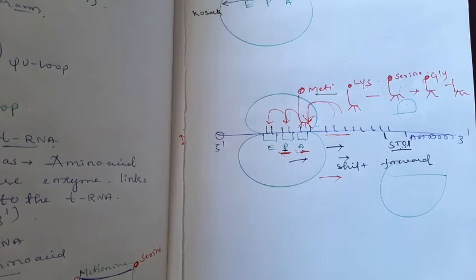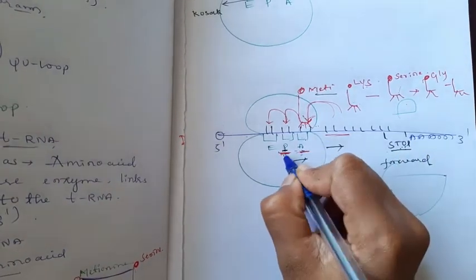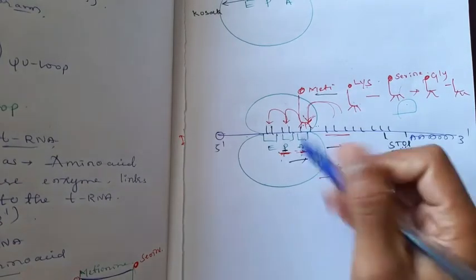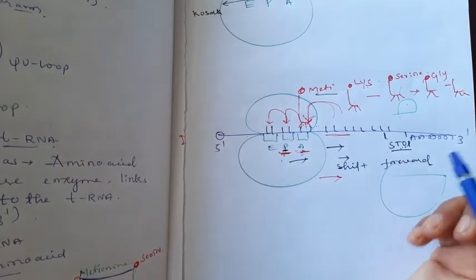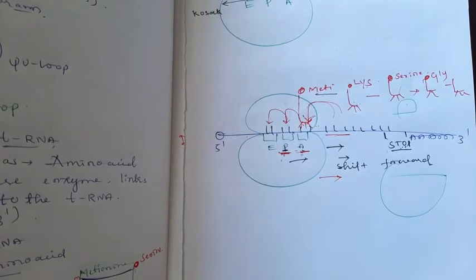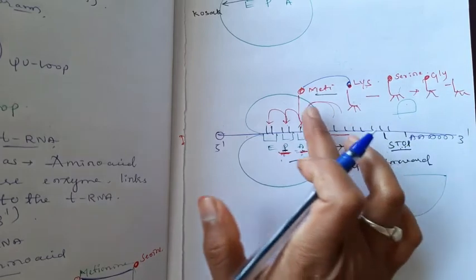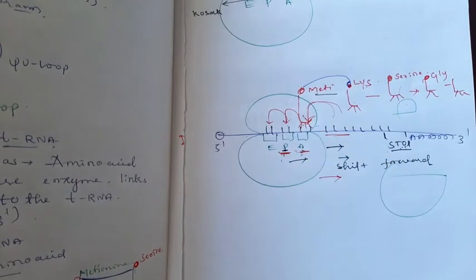Here, the important thing: consider the first tRNA in the P site and the second tRNA in the A site. There is a possibility of bonding the two amino acids. The ribosome will help in the formation of the peptide bond.